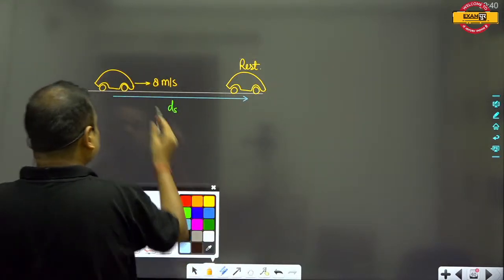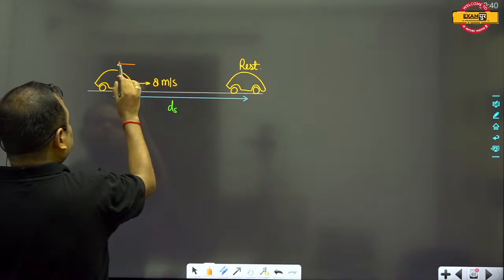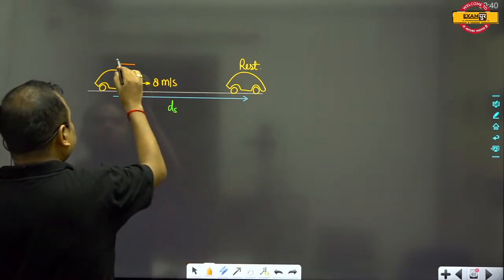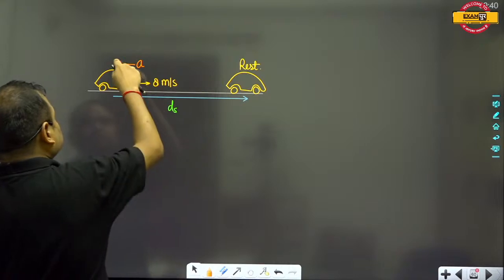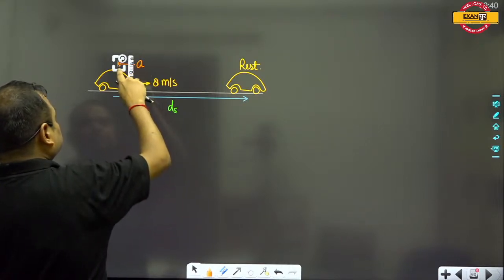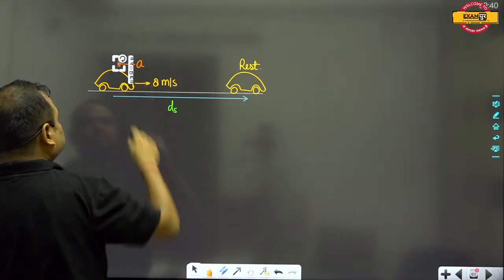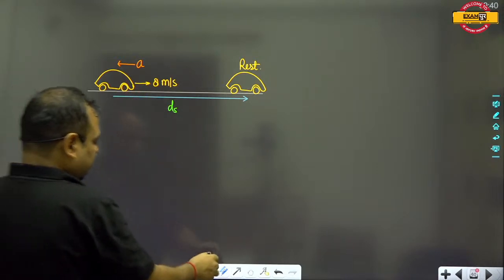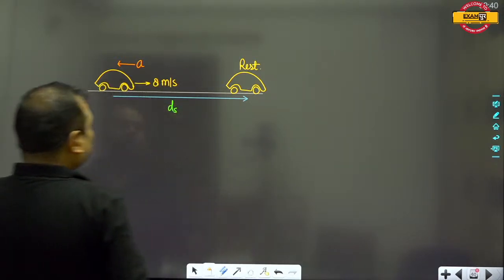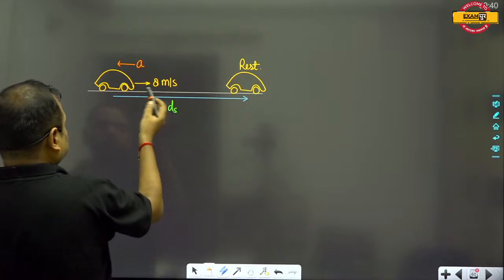Suppose that we talk about the retardation. So this is the retardation, and this is denoted as A. This is the value of retardation. Now you will have to calculate the retardation.